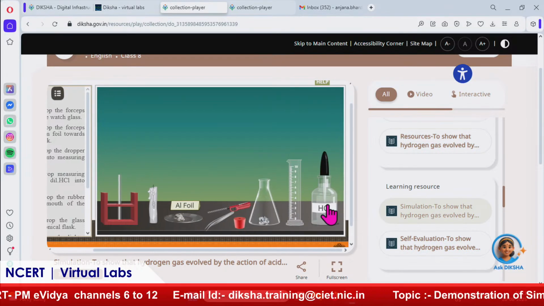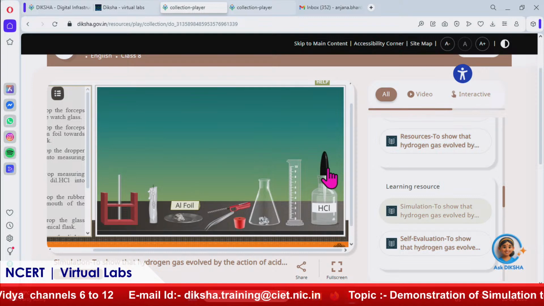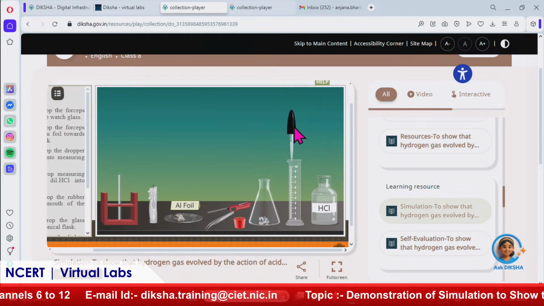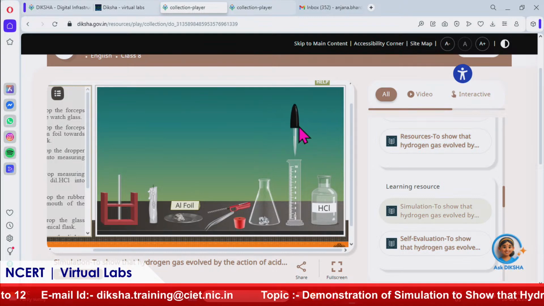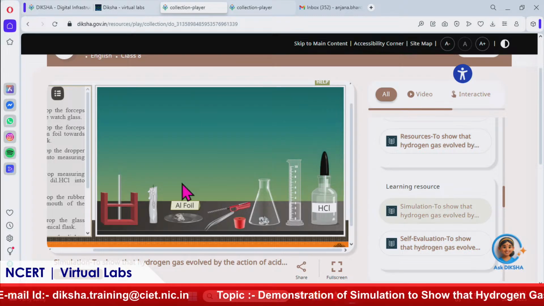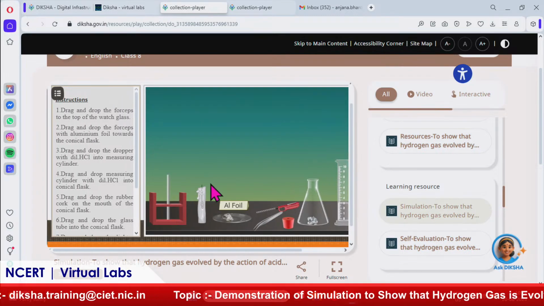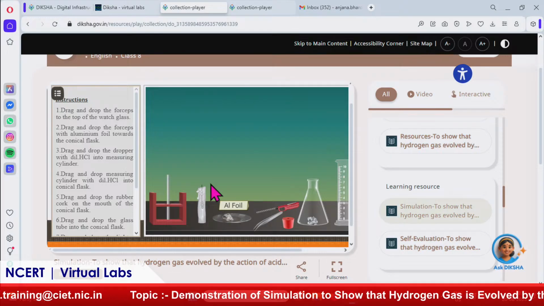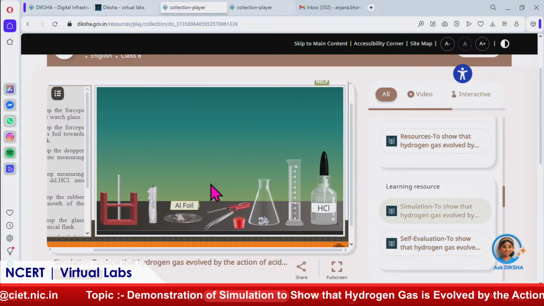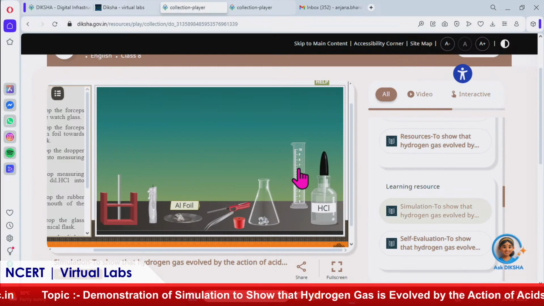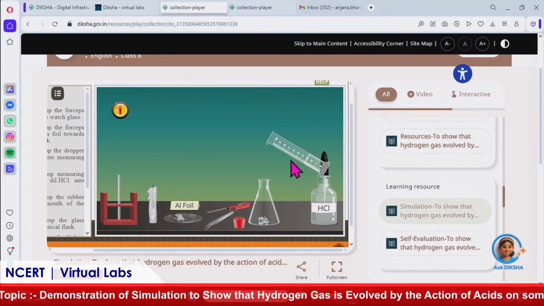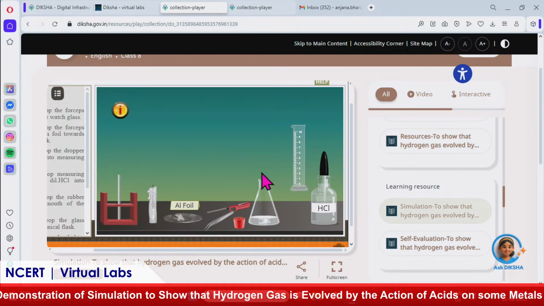Here is the dilute HCl, it's labeled. Now we have to drag the dropper into the measuring cylinder. According to the fourth step, drag and drop the measuring cylinder with dilute HCl into the conical flask. Now we have to drag and drop this measuring cylinder into the conical flask.